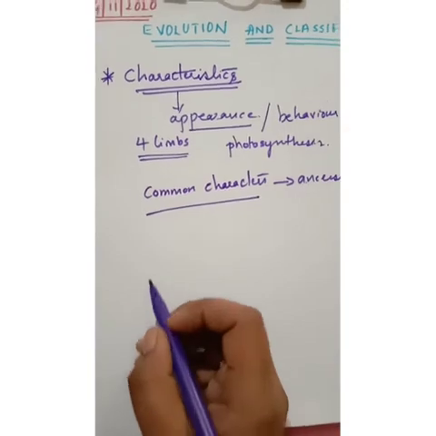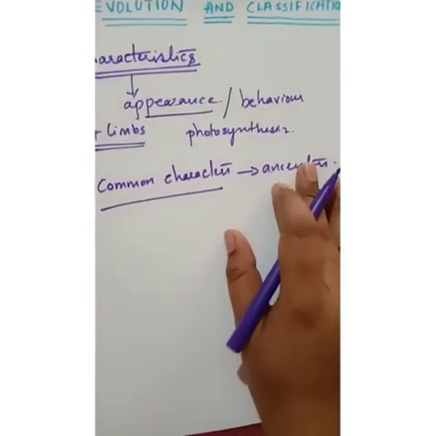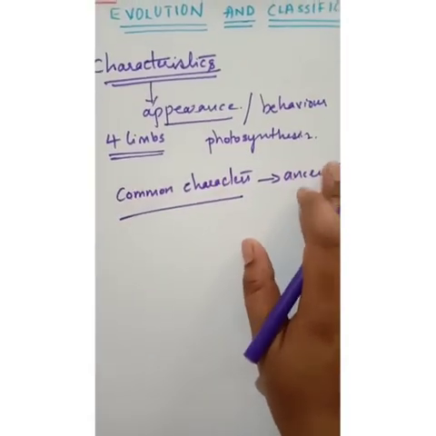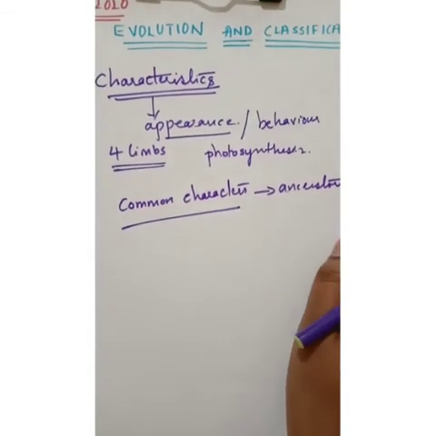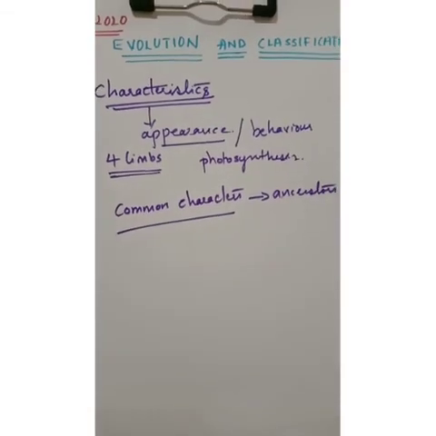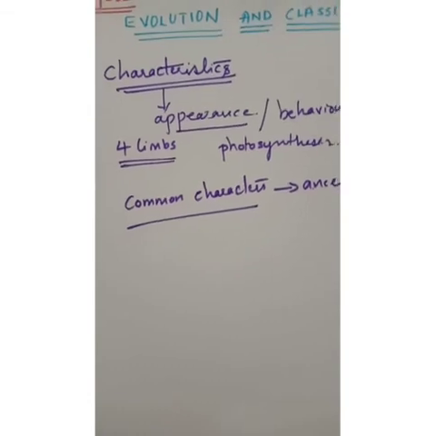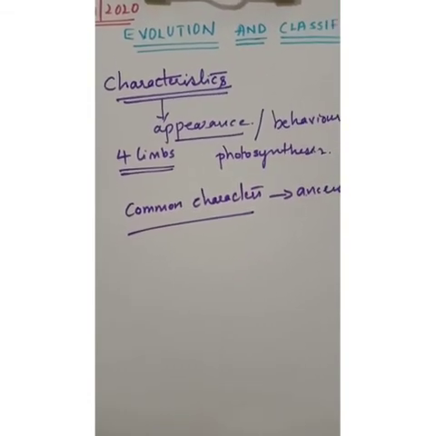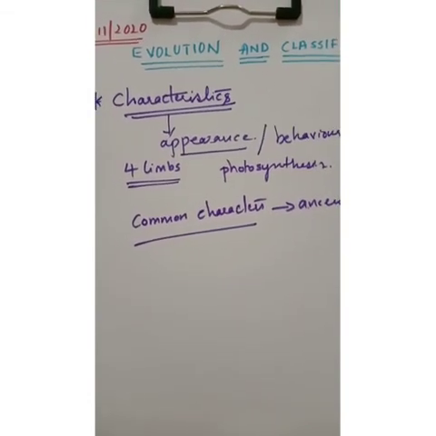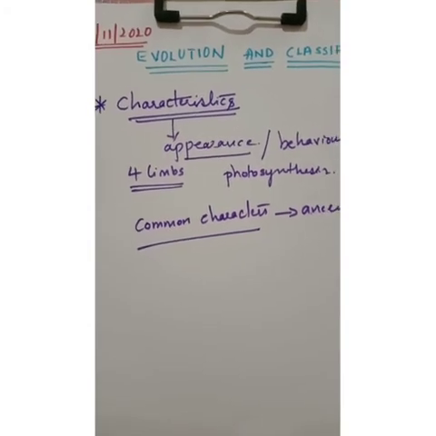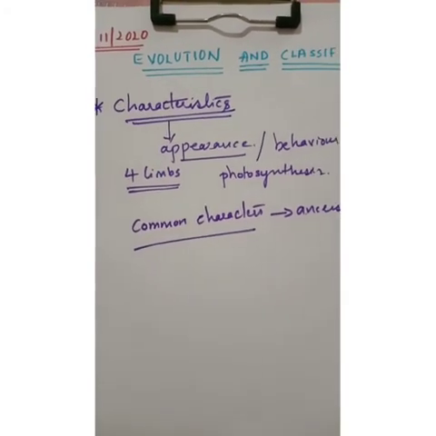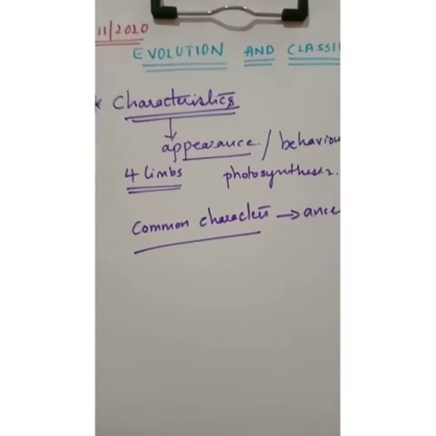So why I'm telling all these examples, because every living organism, if you take one or two, they have common characteristics. Like just now we took the example of siblings, they have common characters and they are closely related. Why? Because they are from a common ancestor, that is their grandparents.